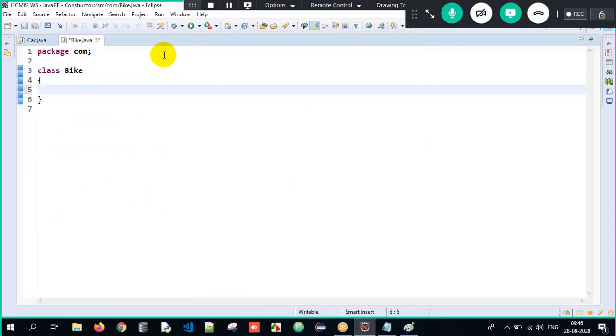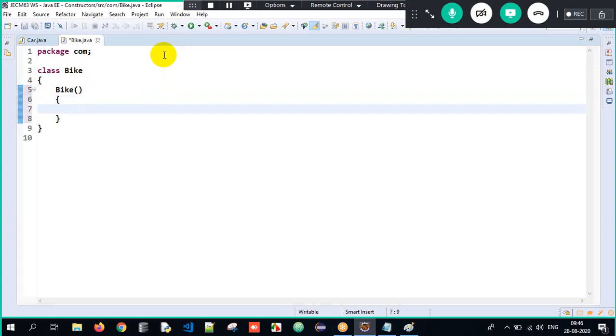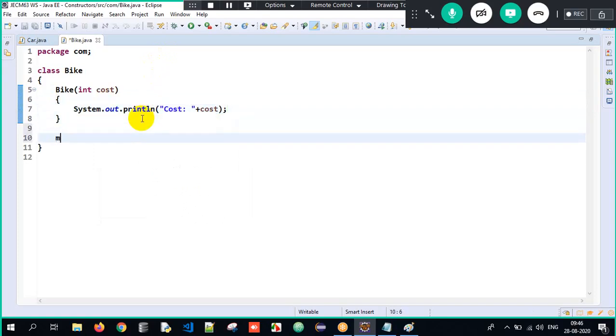Now I want to create a constructor. How will I create a constructor? Sir, class name and constructor name should be the same. Open parenthesis, close, open curly braces, close here. Got it? Understood? Now, I will make the constructor accept an argument called cost. It will accept one integer argument called cost, and I'm just printing that respective data here, cost plus cost. I'm just trying to print in the constructor. That's it. So I'll have my main method wherein the execution will always start from.